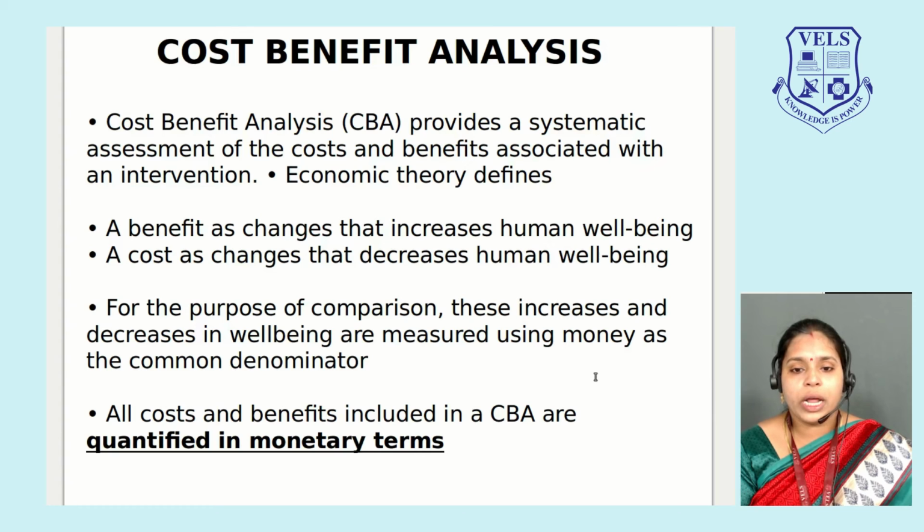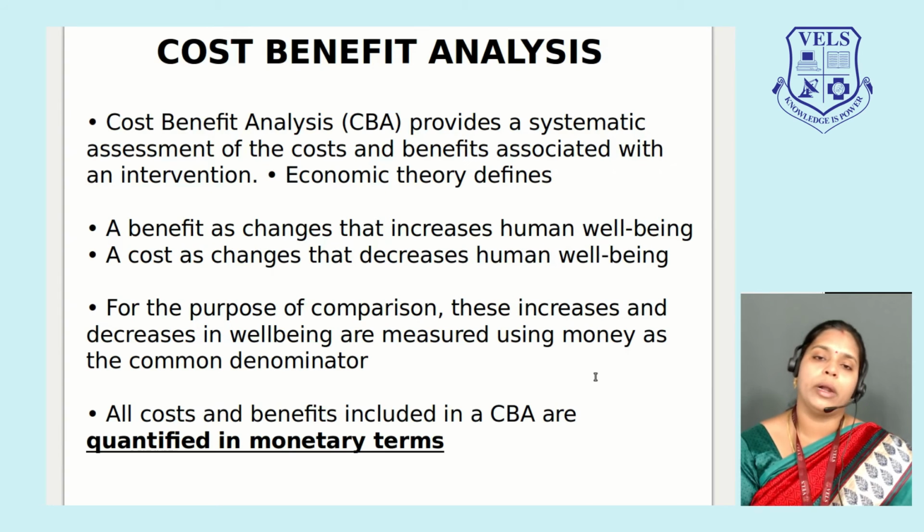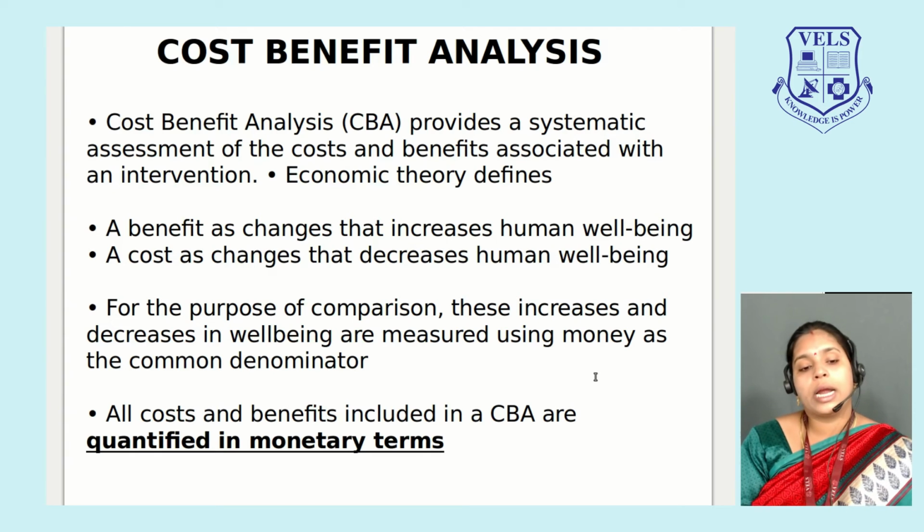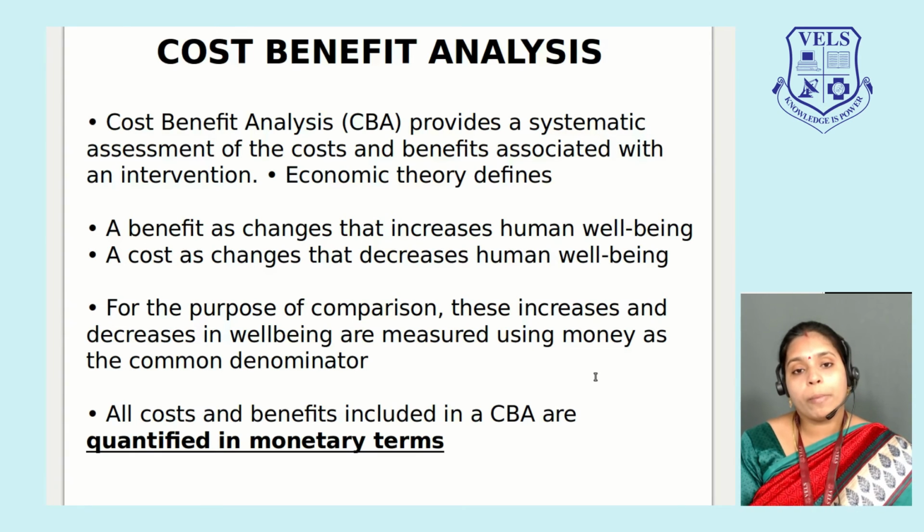A benefit is a change that increases human well-being, and a cost is a change that decreases human well-being. For the purpose of comparison, these increases and decreases in well-being are measured using money as a common indicator. So as I said, for the purpose of comparison between cost and benefit, all this will be measured in terms of monetary units.